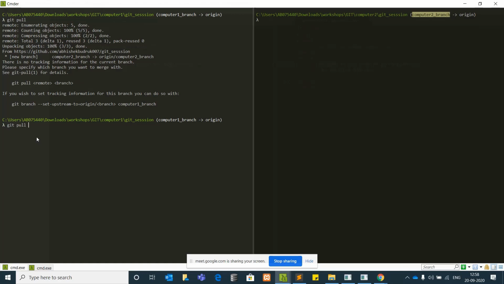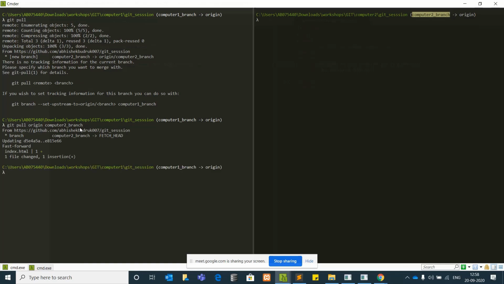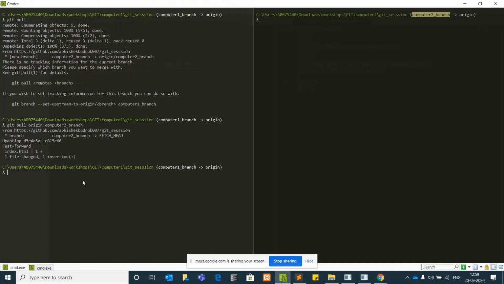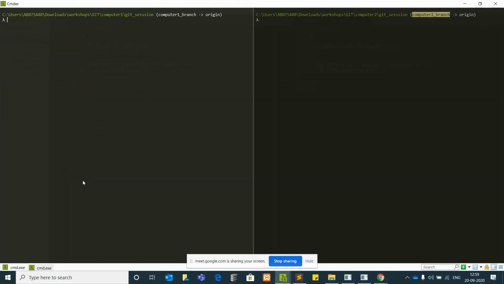So I say git pull origin computer 2. See here, updating, fast-forward index.html. Now if I see, both of the codes are the same; the code has been updated. It has come from the computer 2 branch to the computer 1 branch. Am I clear, everyone? Any doubts still? No doubts. Okay.